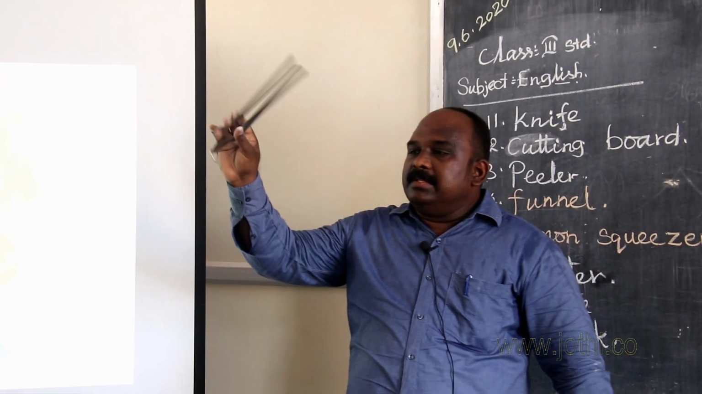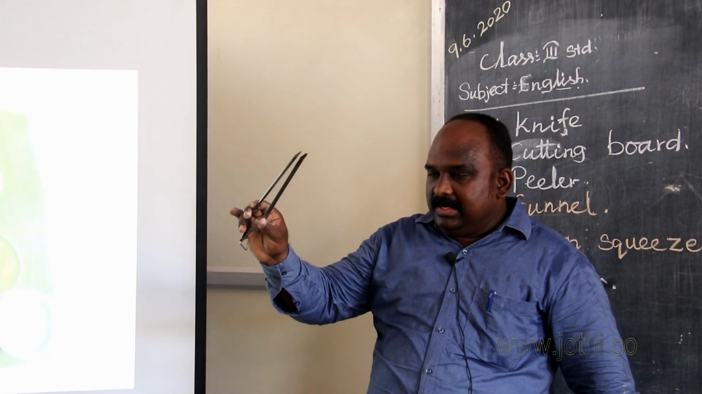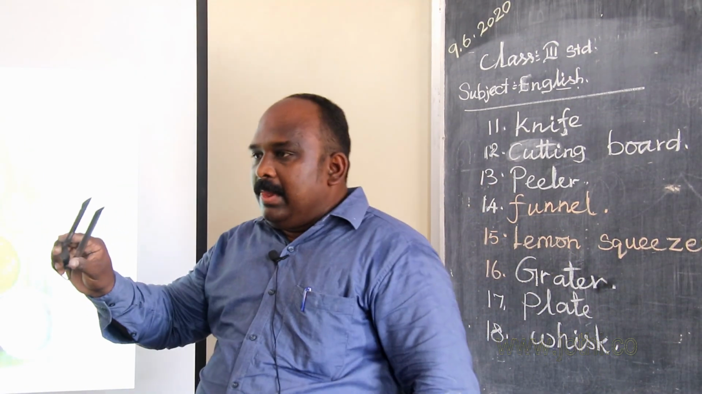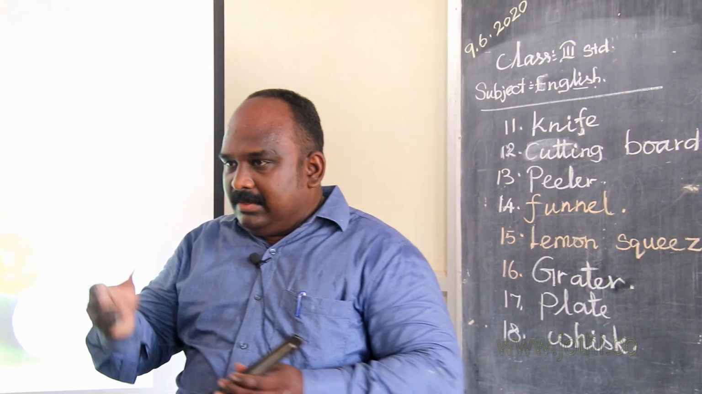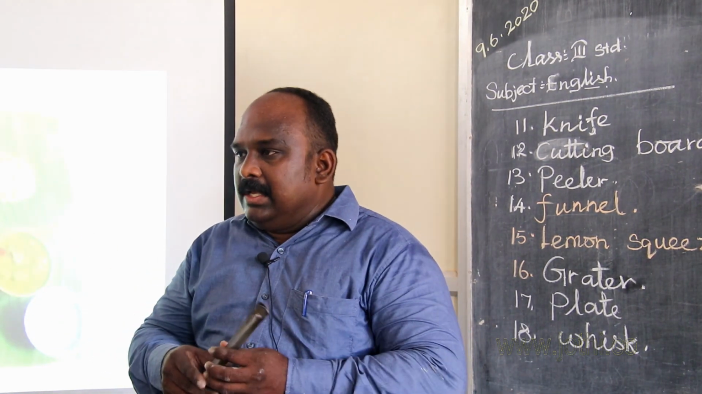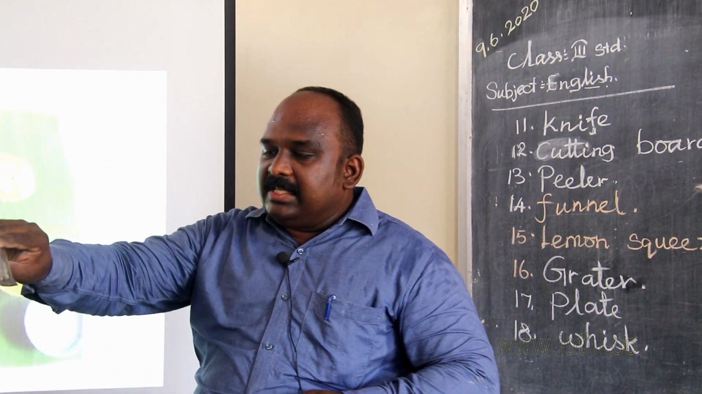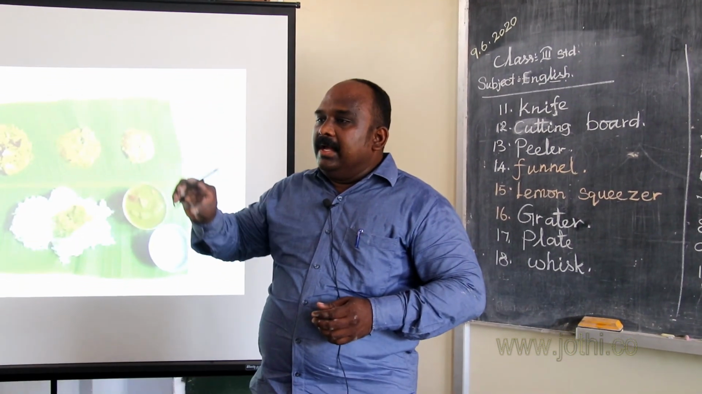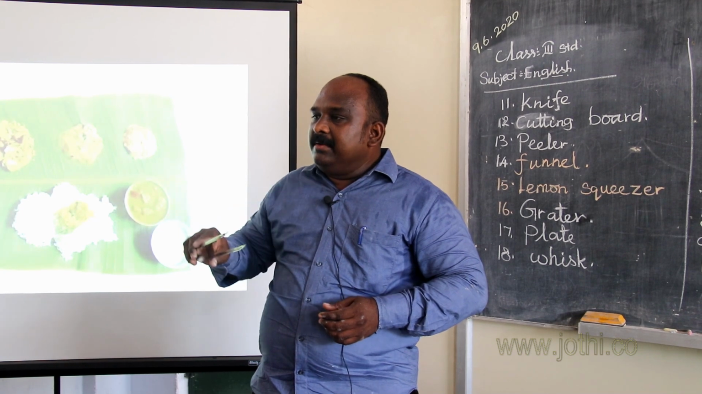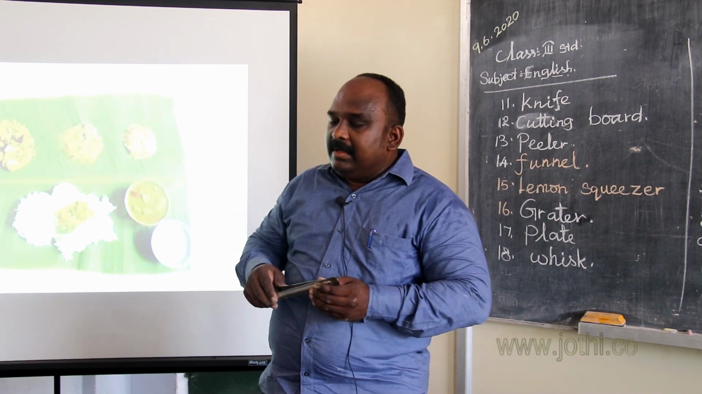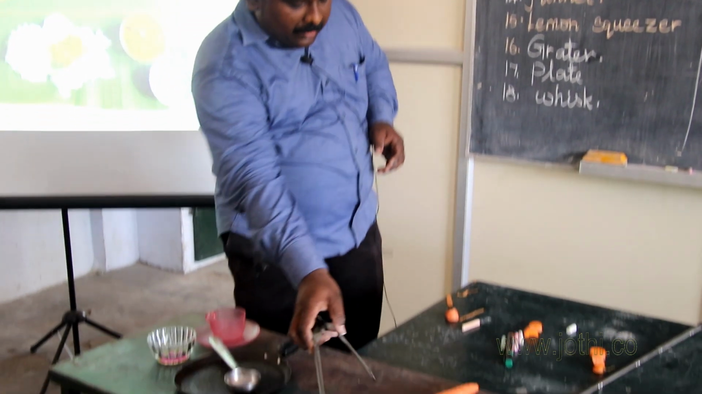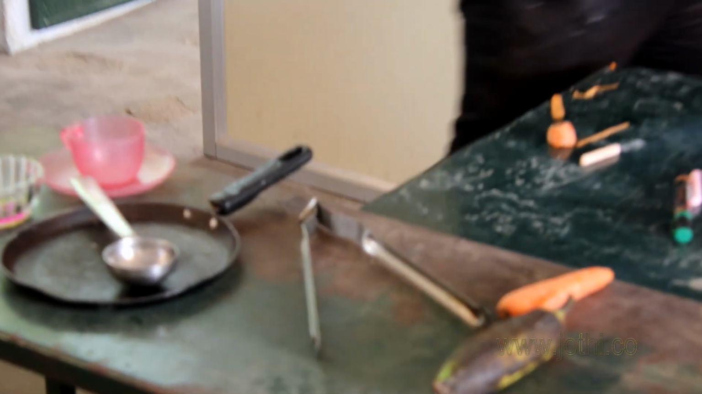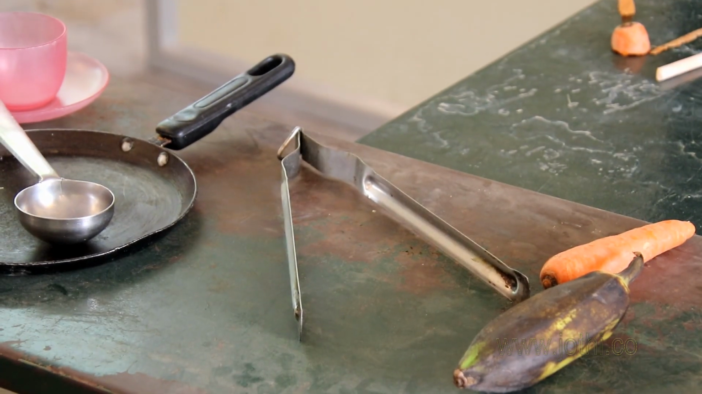Students, what is this? This is called tongs. We cannot touch the hot things, so it is used to take the hot things like fish fry, hot papadam, etc. It is called tongs. The spelling is T-O-N-G-S, tongs.